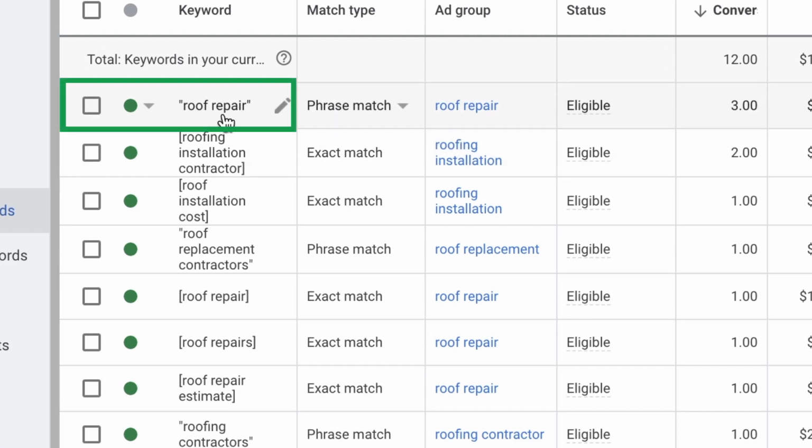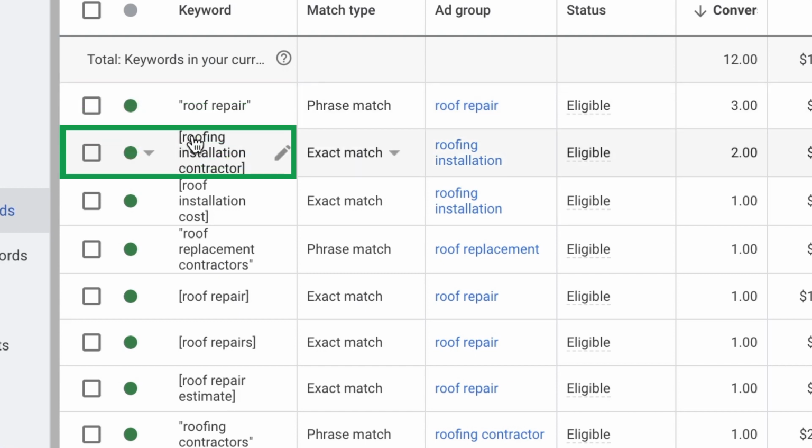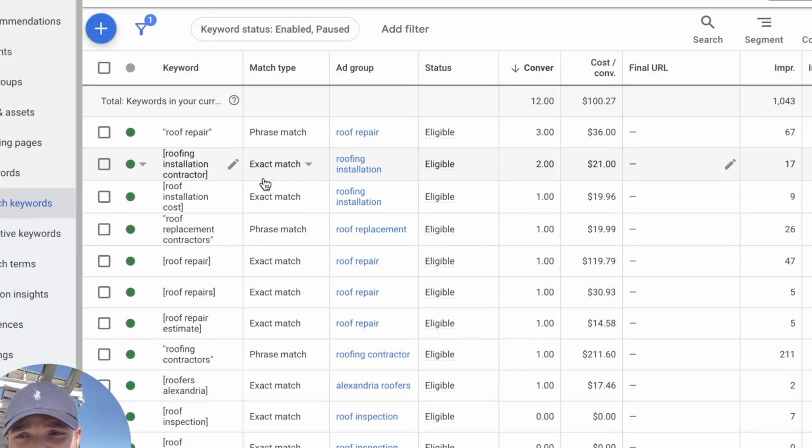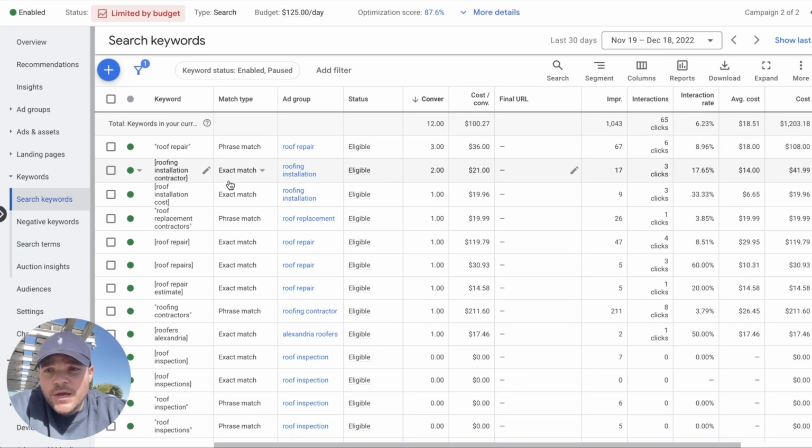And then phrase match, what this means is basically whatever the consumer searches for on Google, in order for this campaign to show up, roof repair has to be inside of that search that they've done. And then exact match means that roofing installation contractor, this has to be pretty much exactly searched this way, otherwise the ad will not show for the consumer.